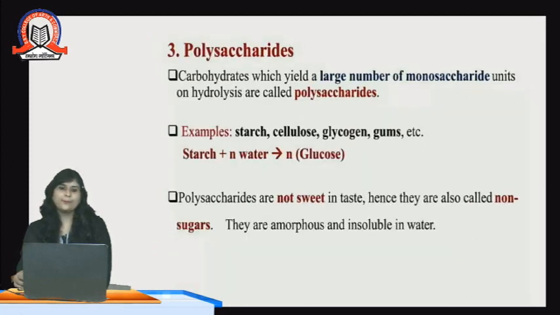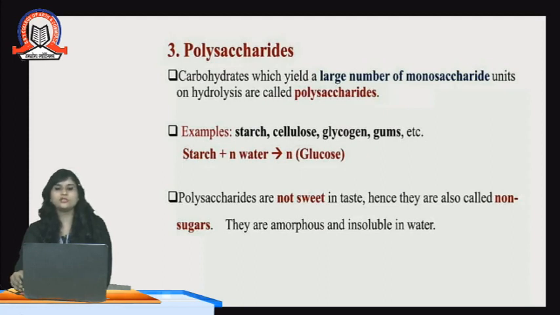Next is polysaccharides. Now as we can see, poly means many and saccharides means units. So carbohydrates which yield a large number of monosaccharide units on hydrolysis are called polysaccharides. When the large compound of carbohydrates is hydrolyzing, it breaks into many monosaccharide units.